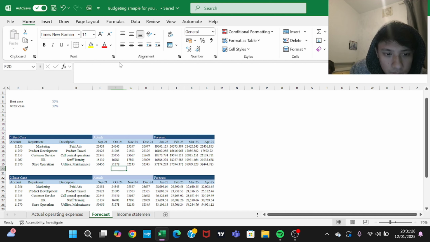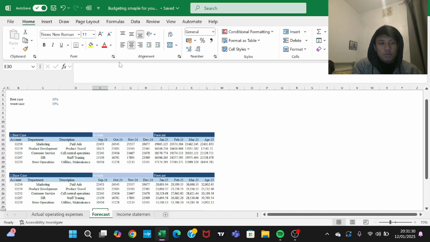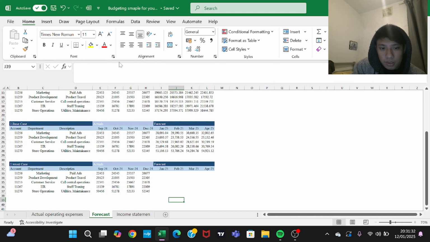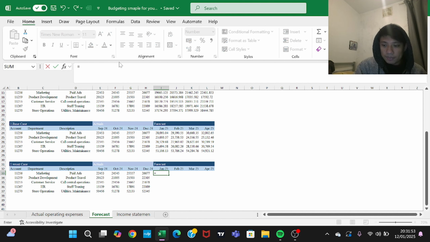Okay. Now in the worst case, what I'm going to do is increase my expenses by 30%. Budgeting is all about my expenses; I know where I'm going to use my money. So I'm going to increase my expenses by 30%. Same formula. This is my base case.